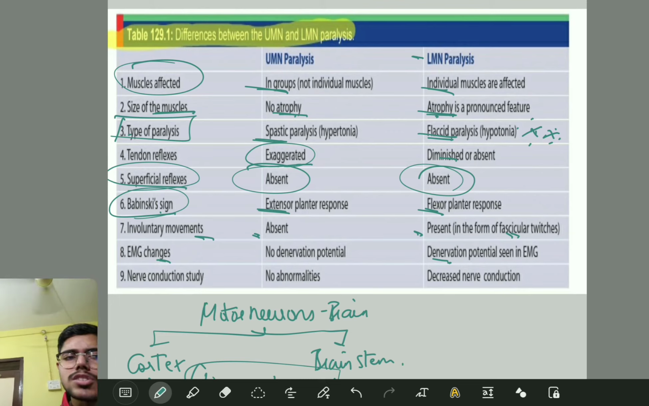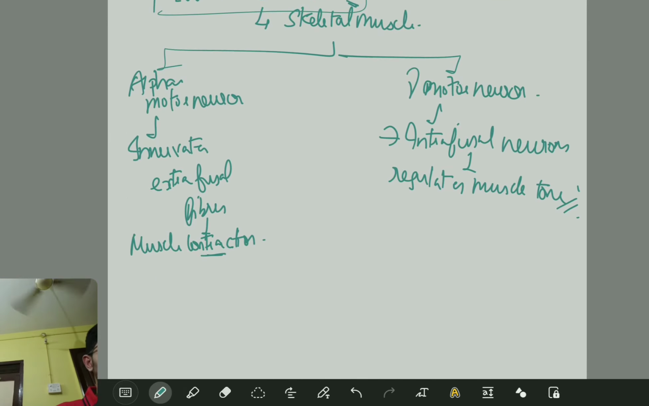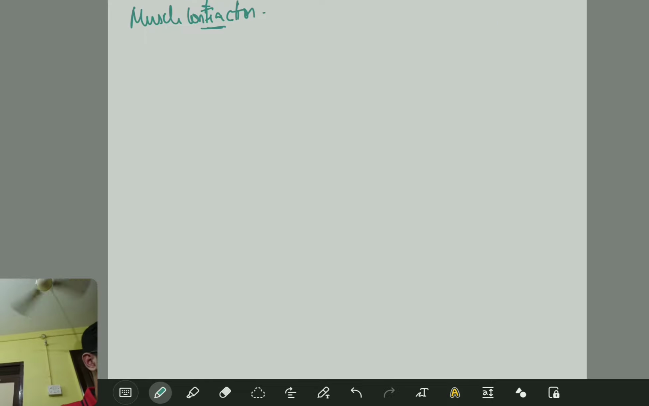And in the nerve conduction study, yes, there will be decreased nerve conduction in the LMN lesion, but there will be no abnormalities seen in the UMN paralysis. Yes, this is most important. Fine. Okay. Now, what we are going to discuss is some other lesions specific to it.